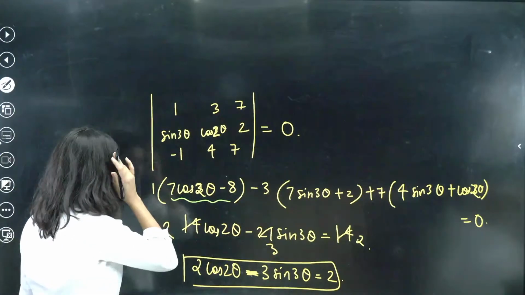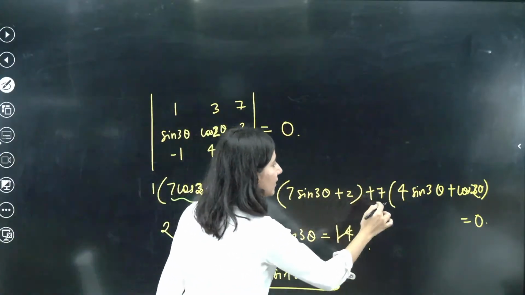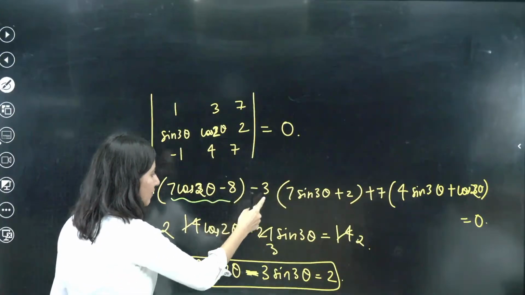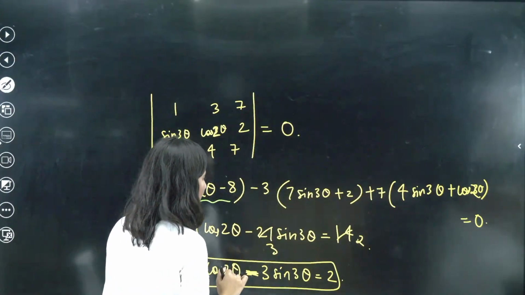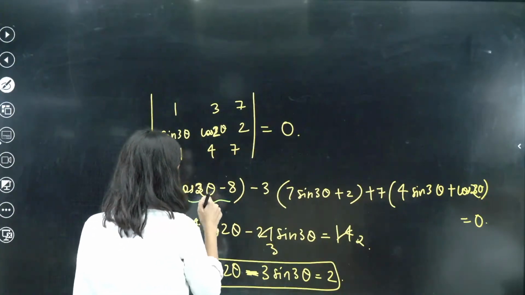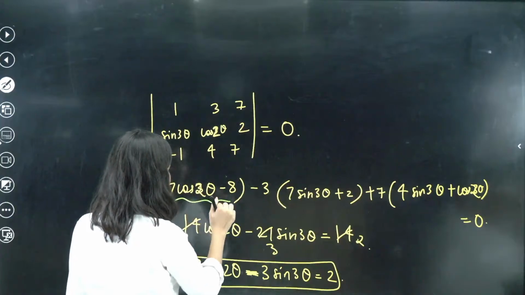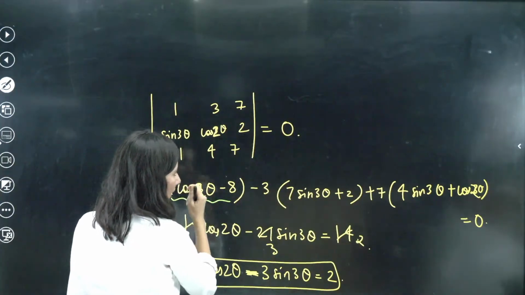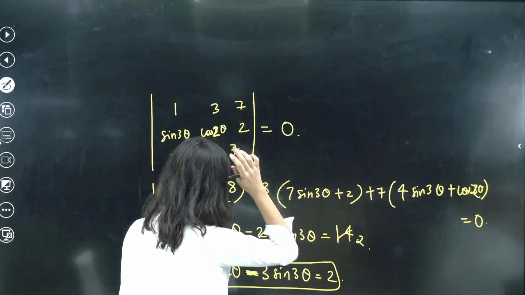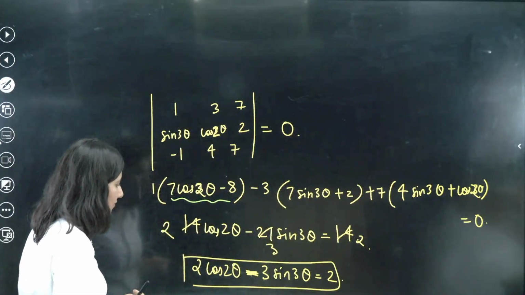Now 7 cos 2 theta and 7 cos 2 theta, so 14 cos 2 theta is correct. Then minus 21 sin 3 theta from here, and the constant term is minus 8 and minus 6, which is minus 14. I see that this is fine.